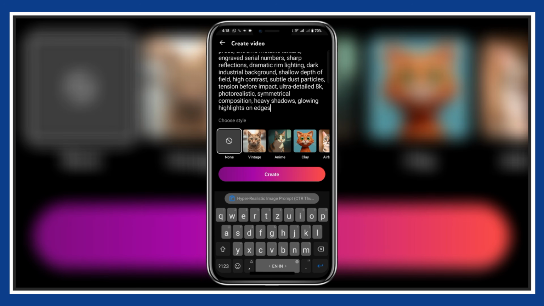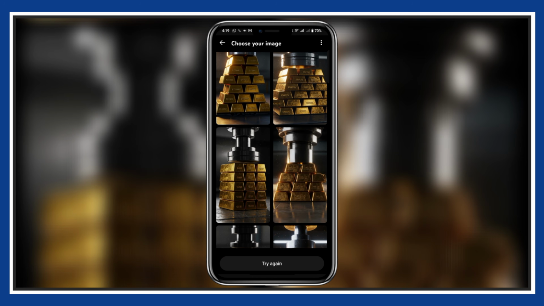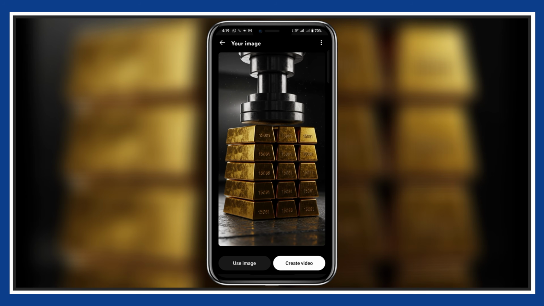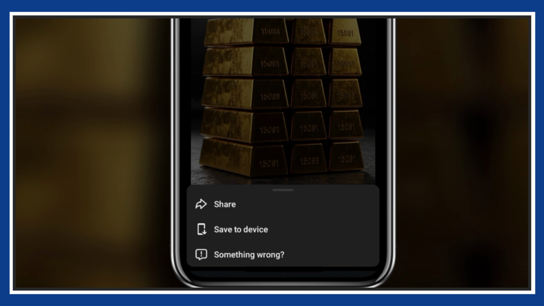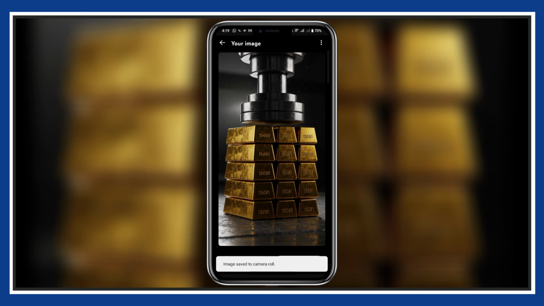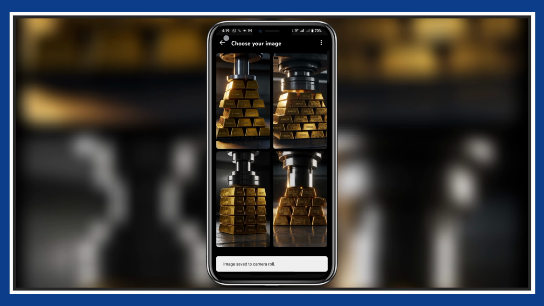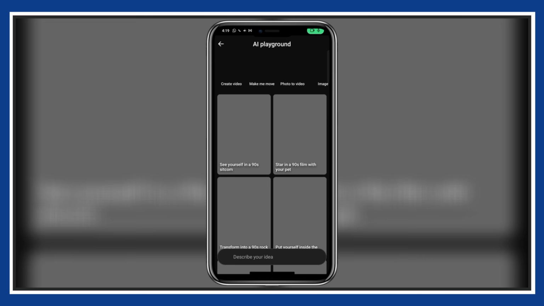Now paste your image prompt. In seconds, it will generate 4 images. These are basically your thumbnails or first frames. Pick the best one, the most satisfying, the most clickable. Now listen carefully. This part is important. Tap the 3 dots in the top corner and click save. Save it to your phone. Do not skip this. If you don't save the image, the next step won't work.